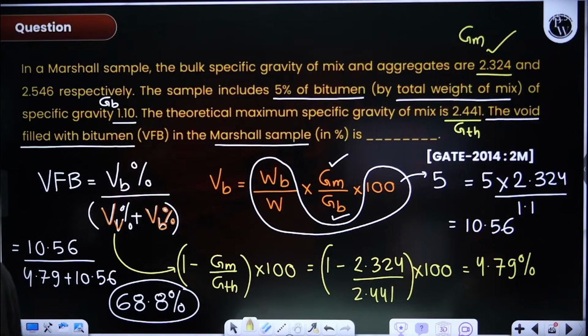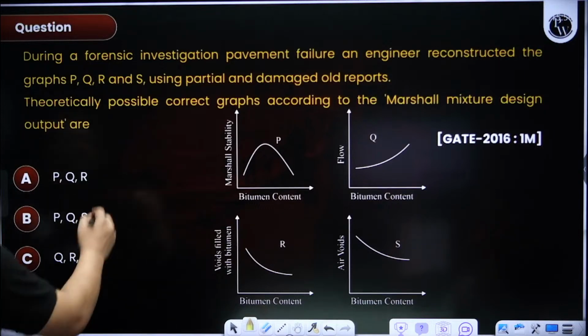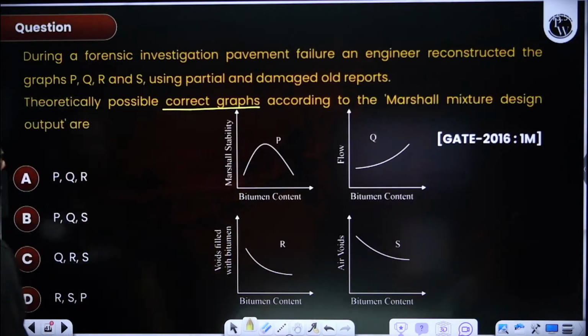Now see here, the specific gravity of aggregates is given. That has no use here, so it is just a waste of time. Not required. Okay, next question. Now this is very straightforward. Theoretical question. Yesterday I told you that you should remember all the curves. Theoretically possible correct graphs, meaning which are the correct graphs? Indirectly they are asking you.